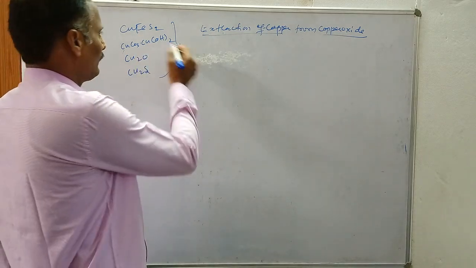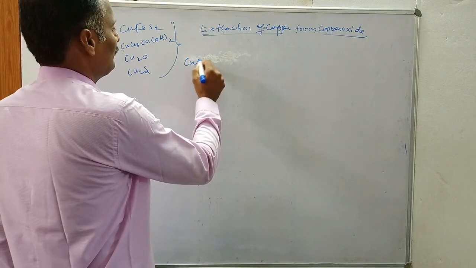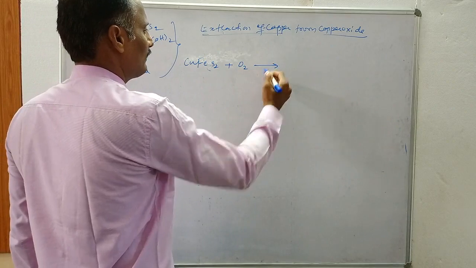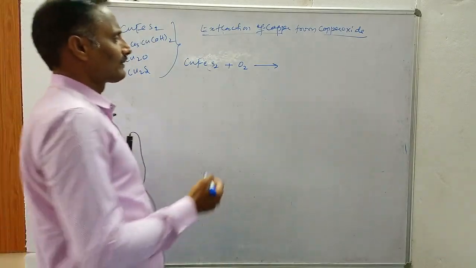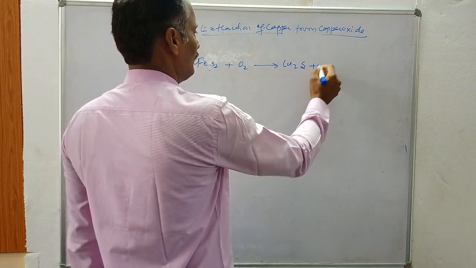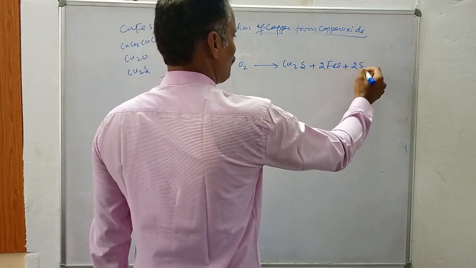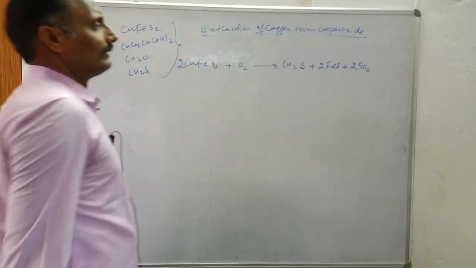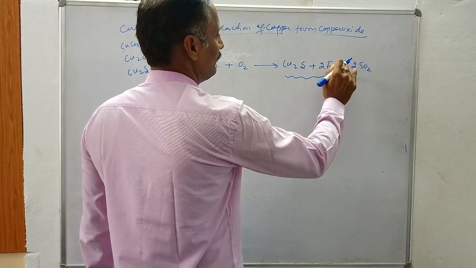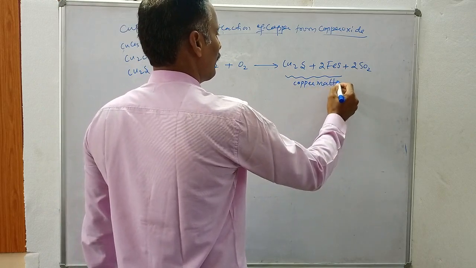If you are using copper pyrites, CuFeS2, as the ore for extraction of copper, then oxidation of copper pyrites is called roasting. On heating copper pyrites with oxygen, you will get Cu2S, and also 2FeS, and 2SO2. This mixture of Cu2S and FeS is called copper matte.